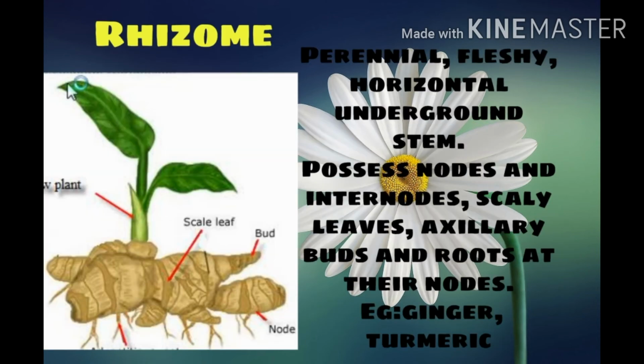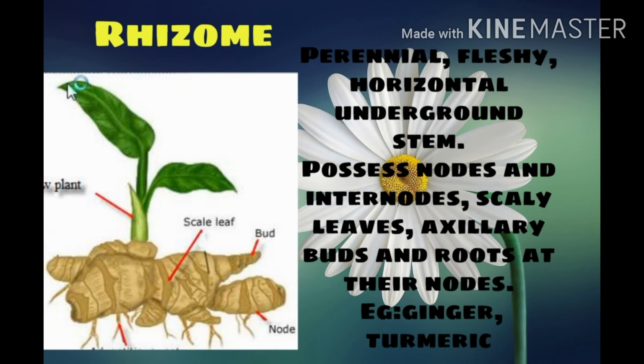The next vegetative propagation of stem is by rhizome. Rhizomes are also underground stem modifications. They are horizontally grown underground stems. They possess both nodes and internodes and also scaly leaves.